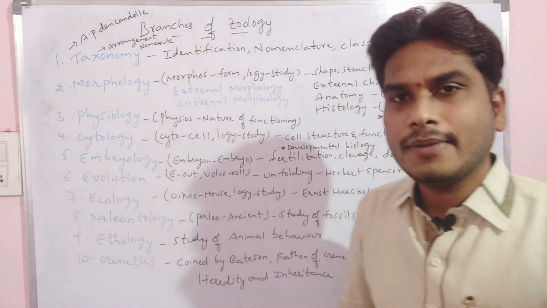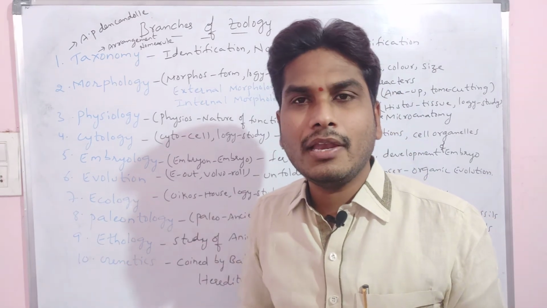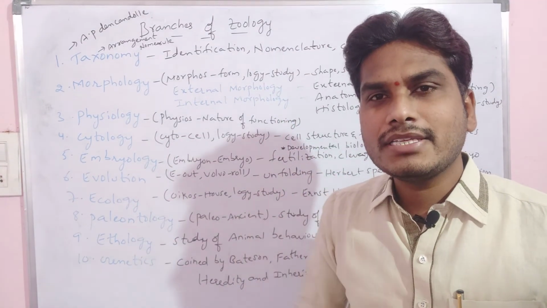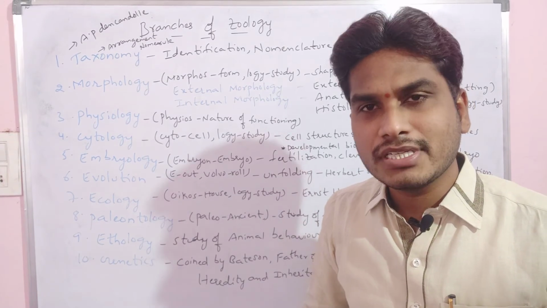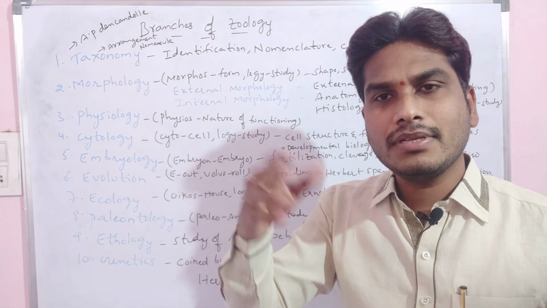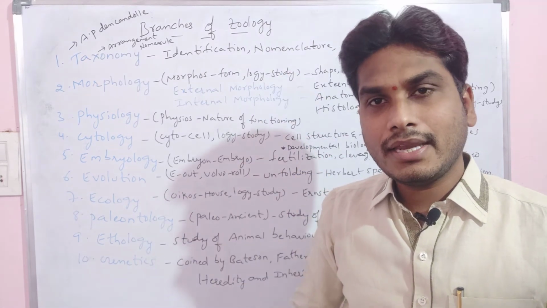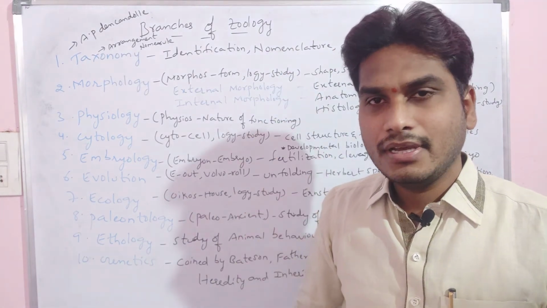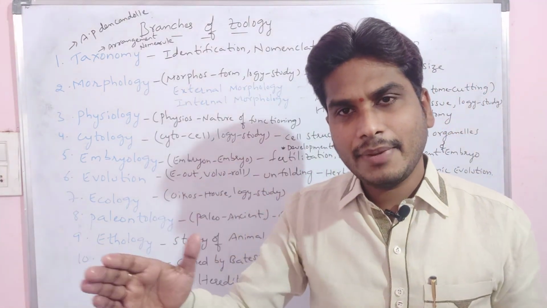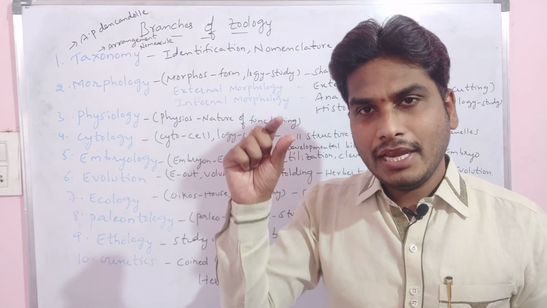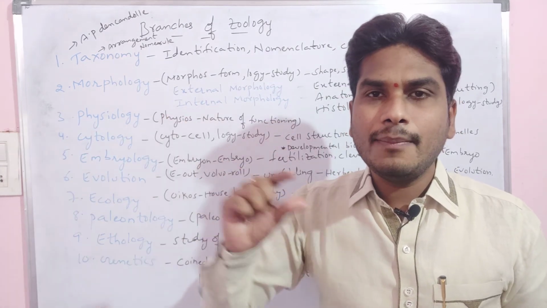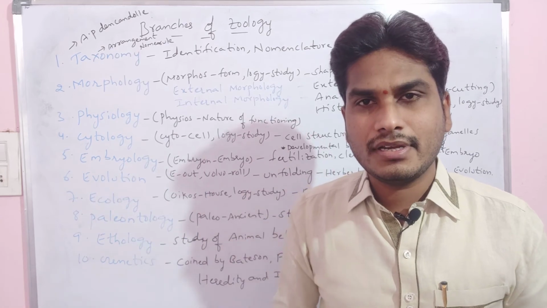Then paleontology. Here, the term paleo indicates ancient, logi means study. Paleontology is a branch of science which always deals with the study of fossils. As you know, fossils are the remnants of previous organisms. That means the organisms which have died, those ancient things we call fossils. Paleontology is the study of fossils. Again, we divide paleontology into two branches: paleozoology, which indicates the study of animal fossils, and paleobotany, the study of plant fossils.